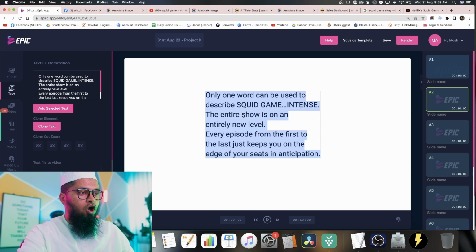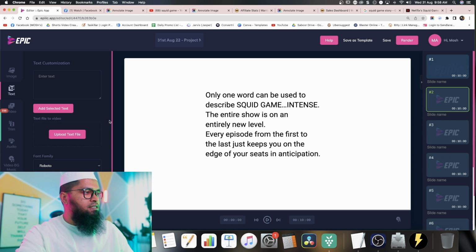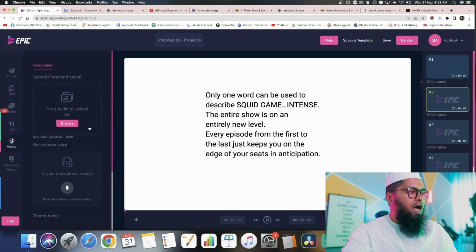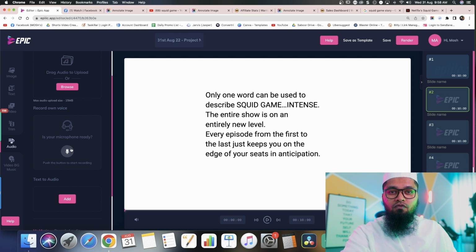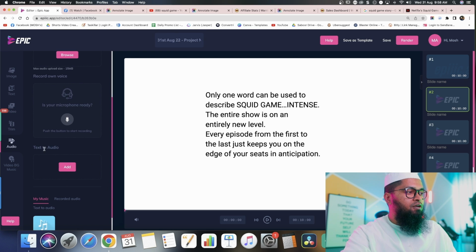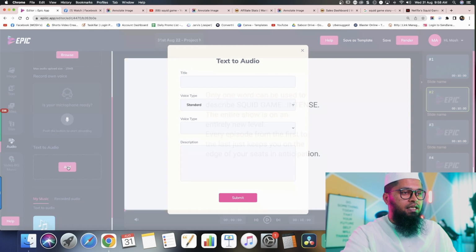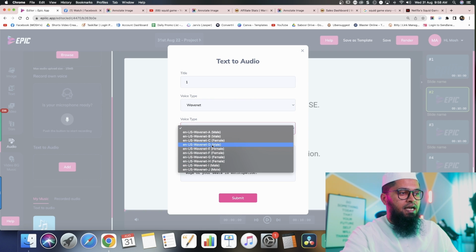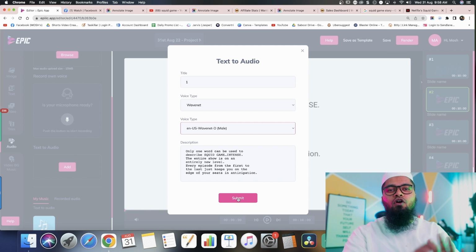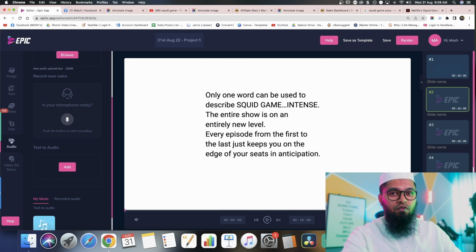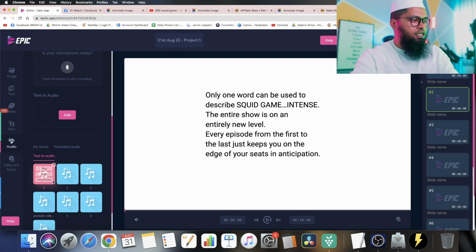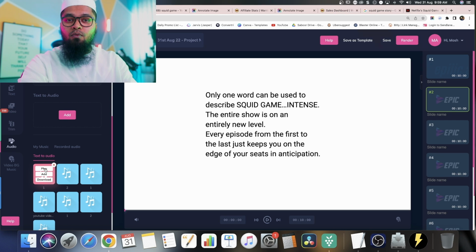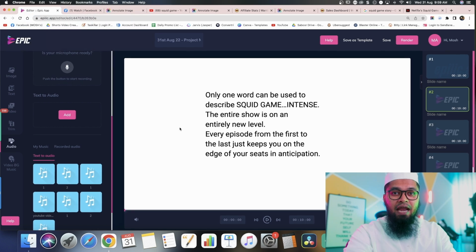Now you can just copy this text, come here and copy this text, go to the audio section. If you want to upload your audio or voiceover file, super awesome. Or you can record your voice directly through your microphone, or you can go to the text to audio section, click the add button, put your text here, give it a title, select the quality, select the voiceover type, and just one click, the voiceover will be ready. Let me do it. Click, the voiceover is ready. Now go to the text to audio section and play. If you want to preview, I would like to ask the editor to download this file from here, from this project, and play when I play.